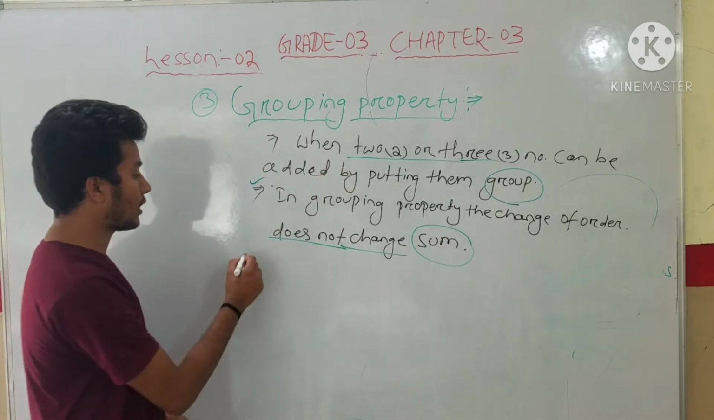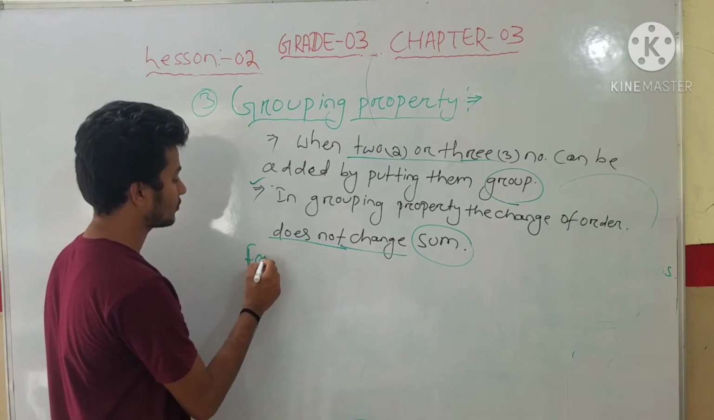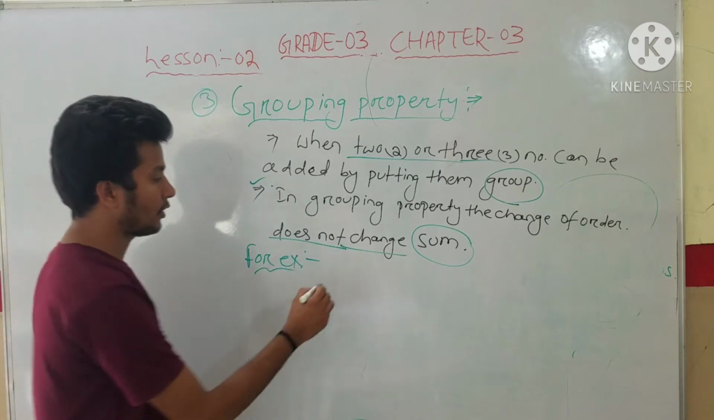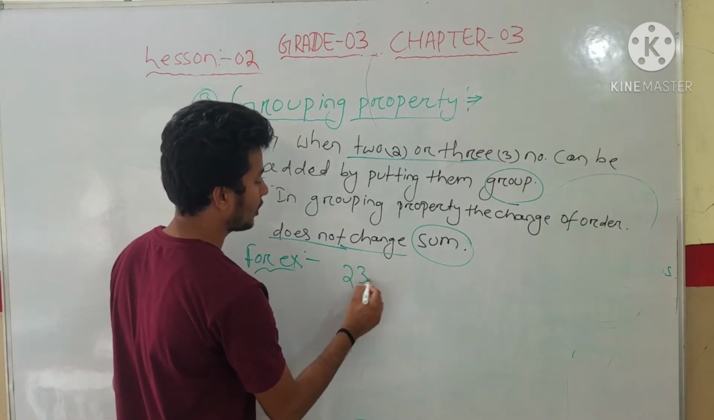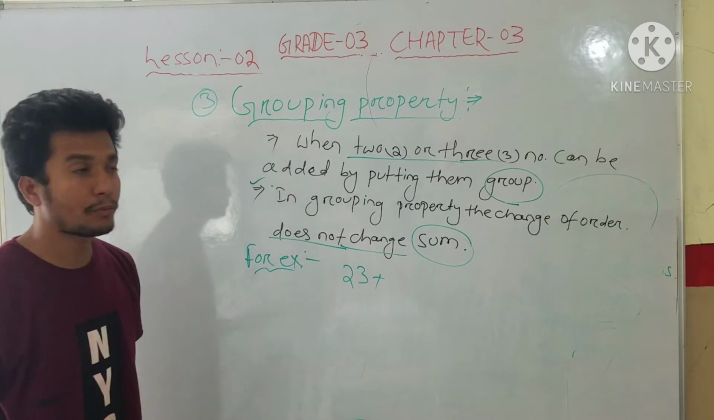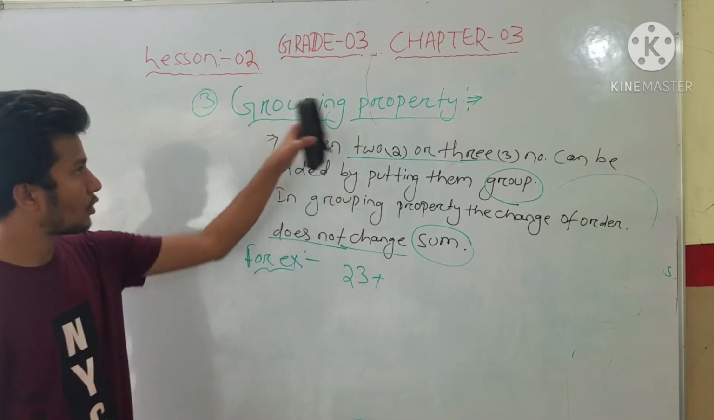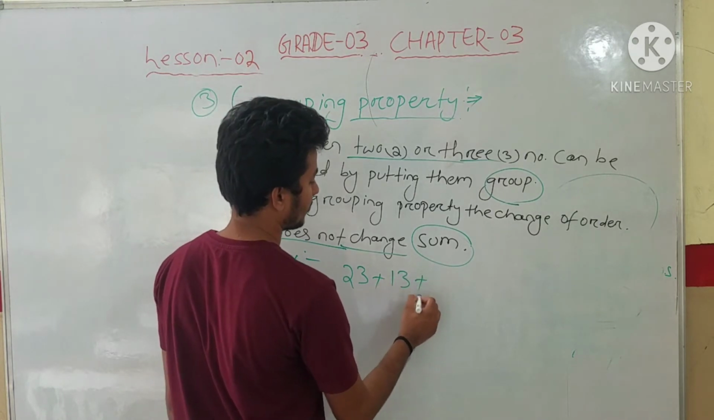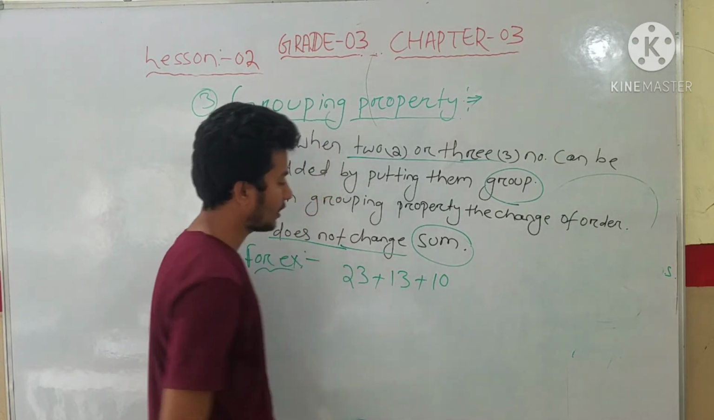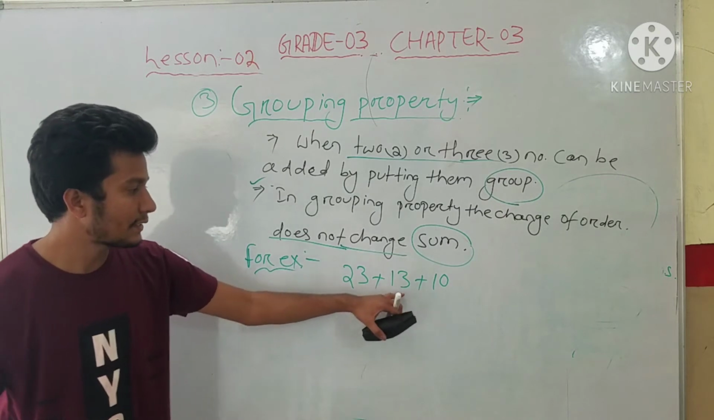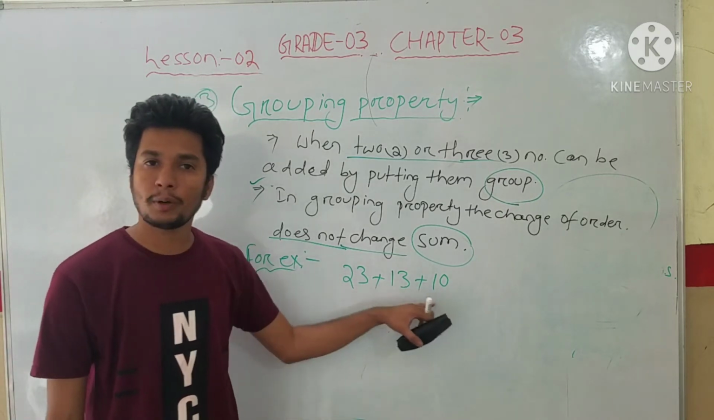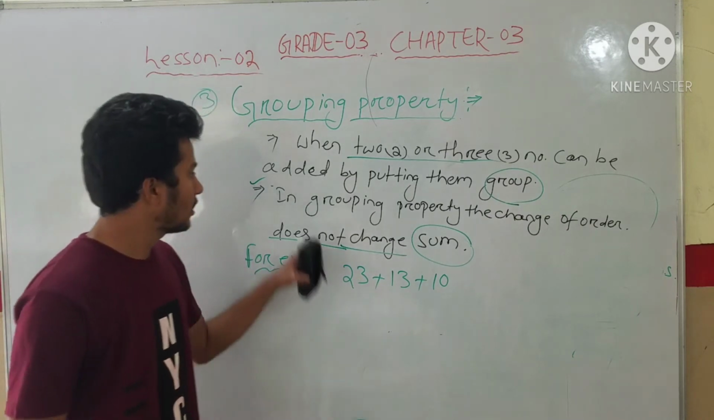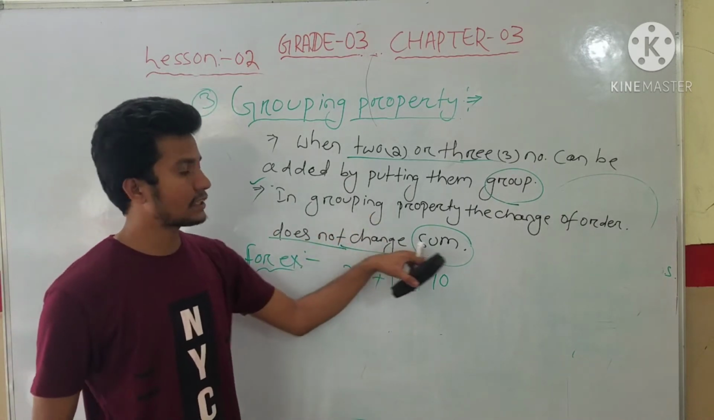For example, students, we will take an example. Let a number be 23. First we will take a group of numbers because we are studying the grouping property. So first 23, 13, 10. The numbers are 23, 13, 10. It is a group of numbers, students. Now we will add and check how the order does not change the sum.